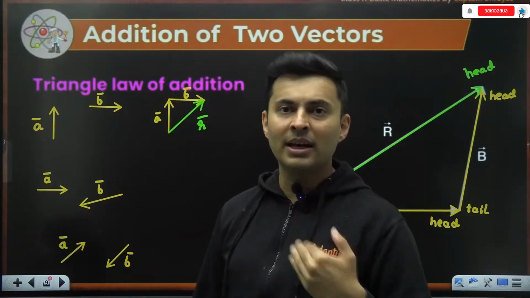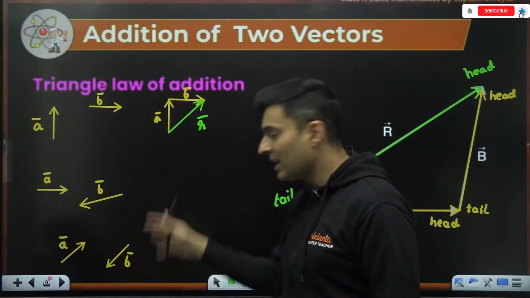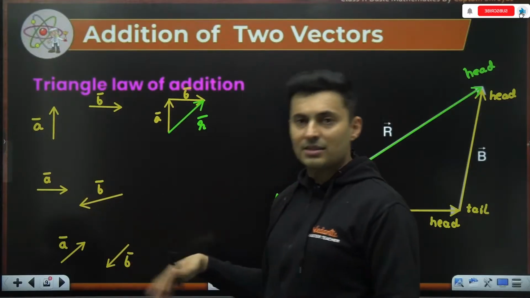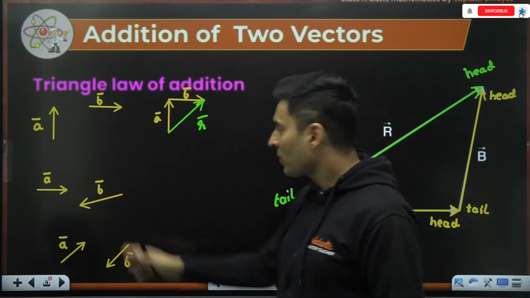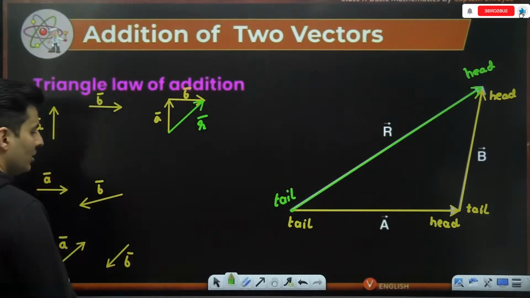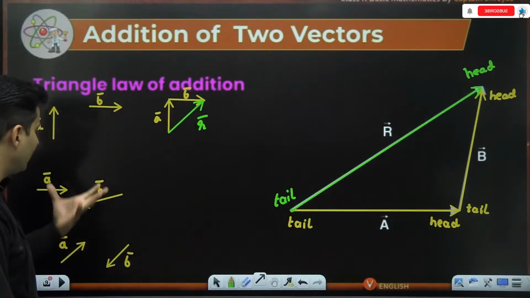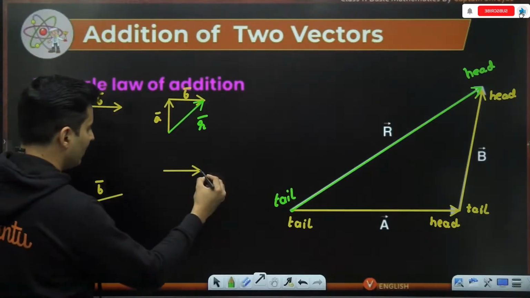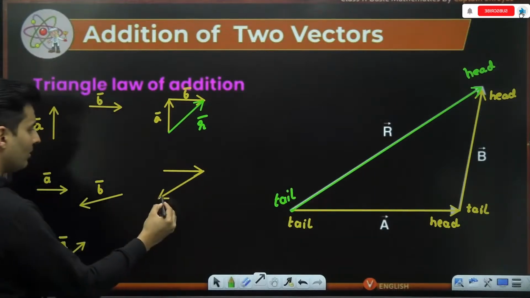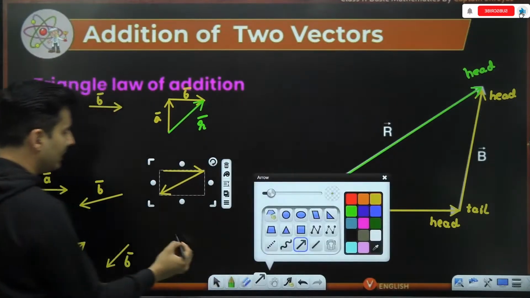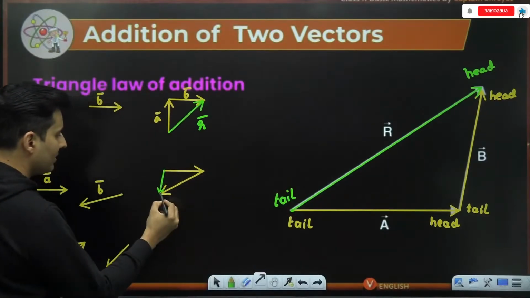As we solve problems, you will get more and more idea. That is the reason why I'm also doing these figure-based questions, where we have to solve from the figures and cannot use any formula. We obviously have to use the triangle law. So I'll rearrange these vectors to make sure they look like two sides of a triangle, and then we'll find the missing side. If you start with vector A, it will be like this. Vector B will be maybe like this. And the resultant over here, this one, would be the resultant. Can you see that? This is going to be the resultant.